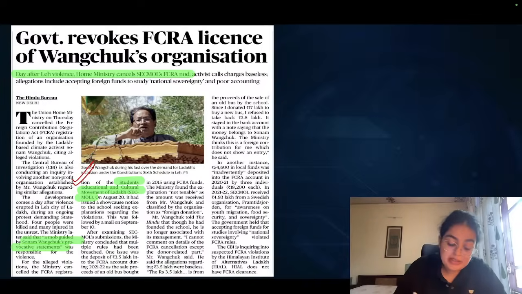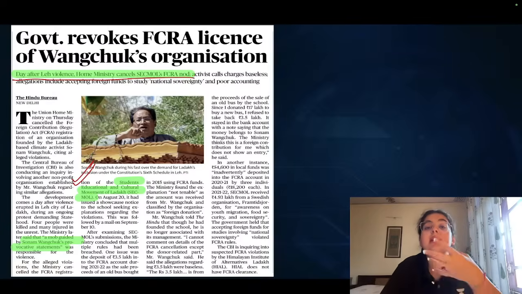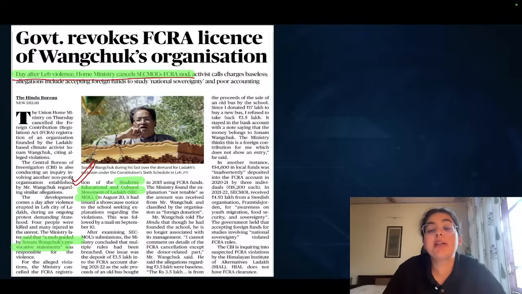So therefore, he was on a hunger strike for very long to demand statehood and rights for the people of Ladakh, and was protesting the decision of downgrading Ladakh and leaving Ladakh without any form of political representation. The center has performed a major crackdown, and this is something you can write in GS paper 2.